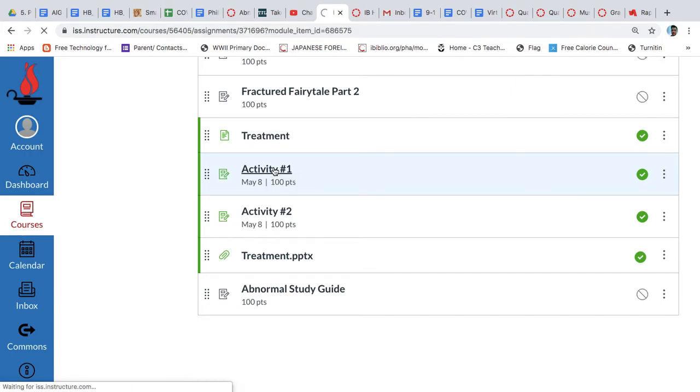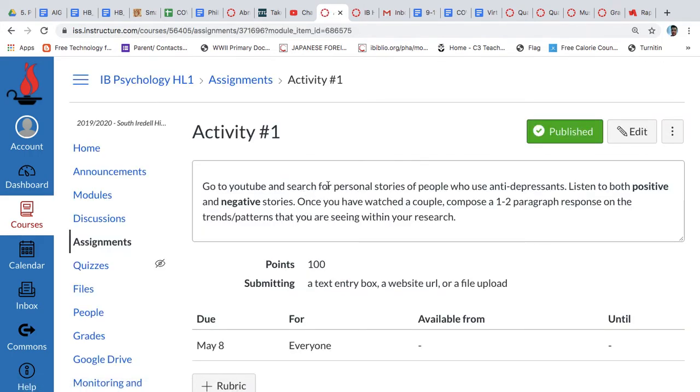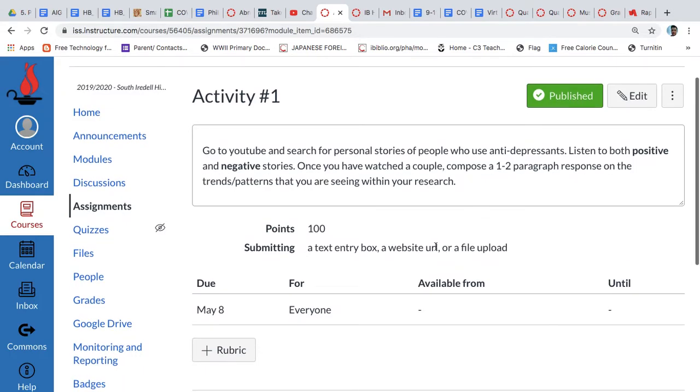Then you'll see activity 1 broken down. Go to YouTube and search for personal stories of people who use antidepressants. Listen to both positive and negative stories. Once you have watched a couple of stories, compose a 1 to 2 paragraph response on any trends or patterns that you're seeing. That's it, okay? Positives, negatives of the use of antidepressants, all right? And then you submit it.